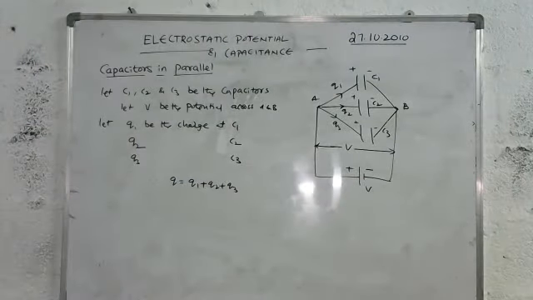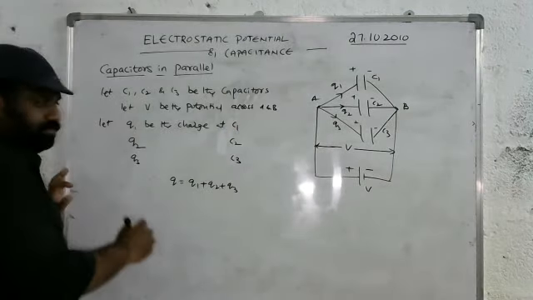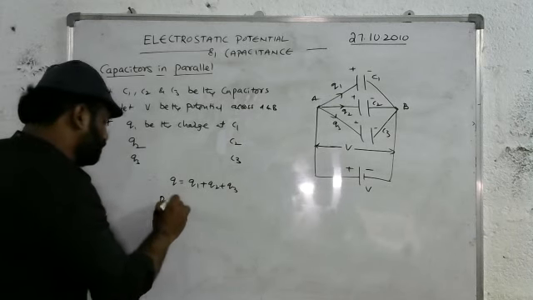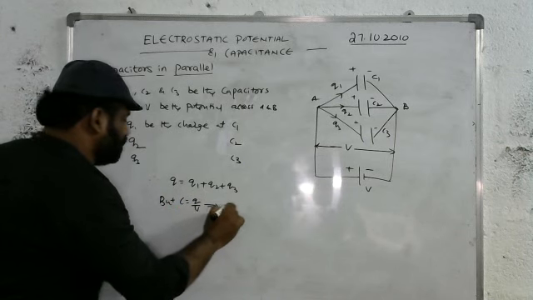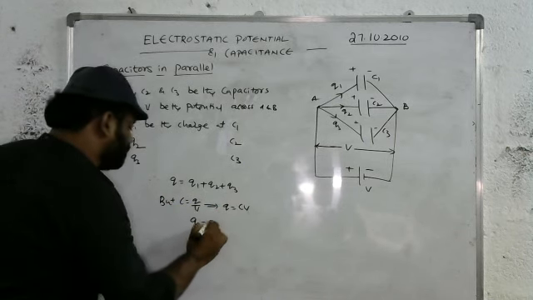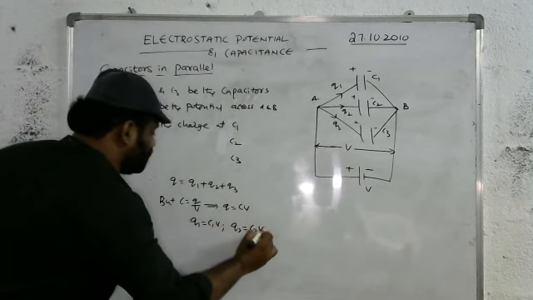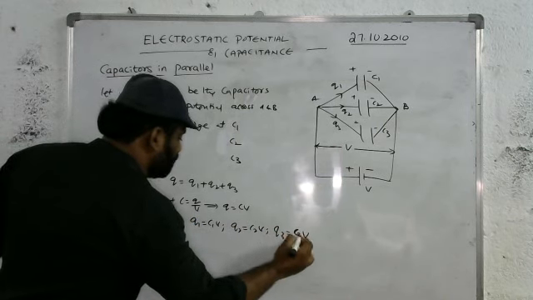Now we substitute the values. We know that C is equal to Q by V, and Q is equal to CV. So Q1 is equal to C1V, Q2 is equal to C2V, Q3 is equal to C3V, because the potential is the same.